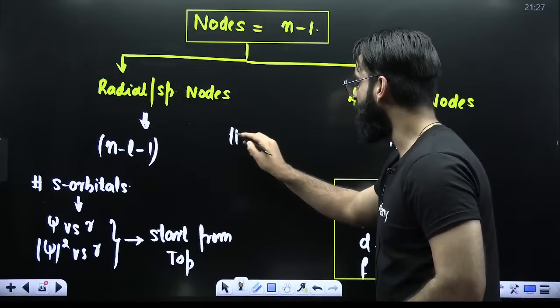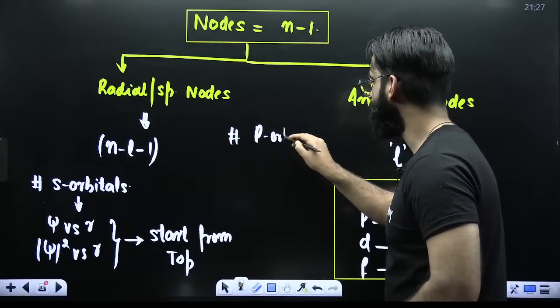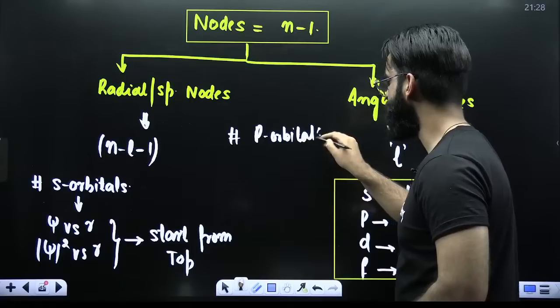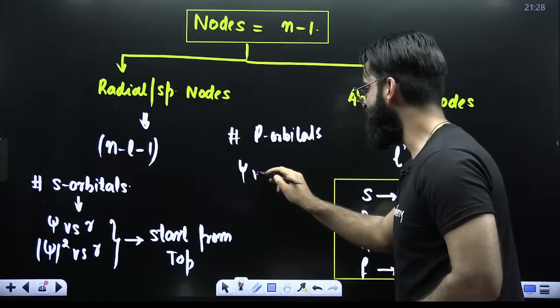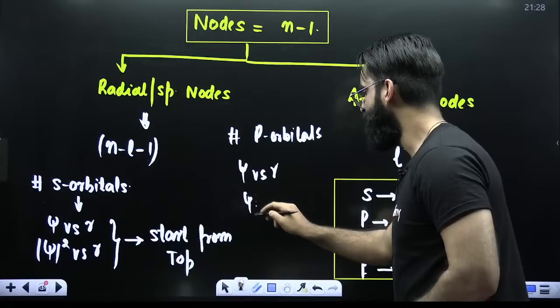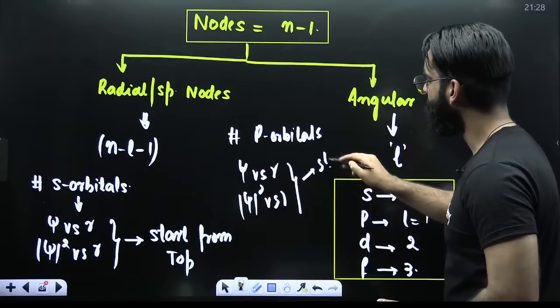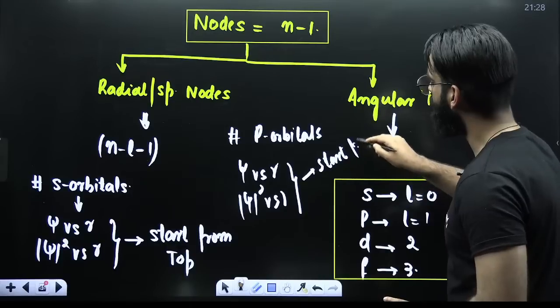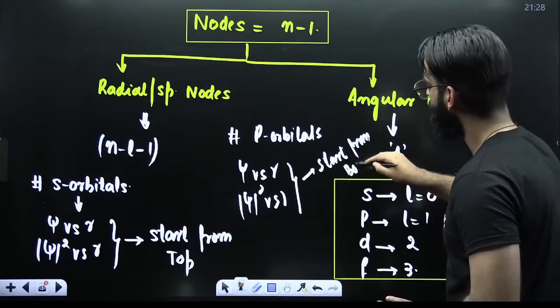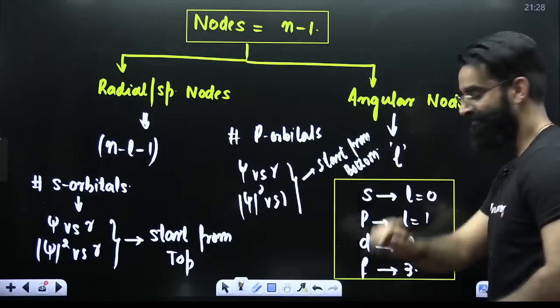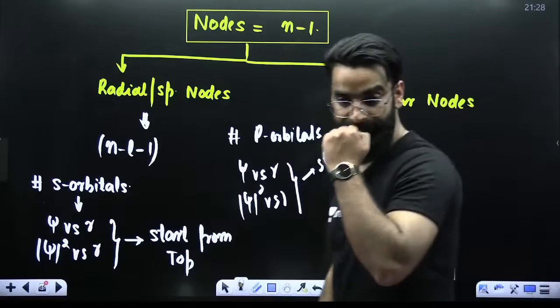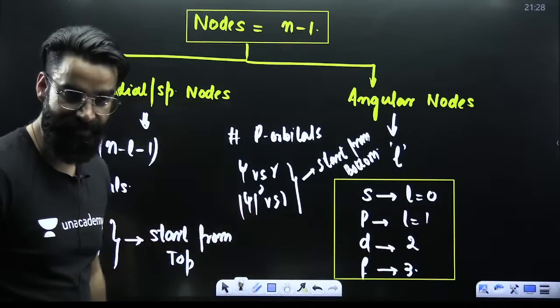In case of your p orbitals, your psi versus r and psi square versus r, they start from the bottom. Now see how exactly I'm going to make you explain all of this.